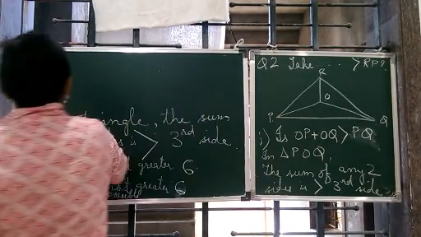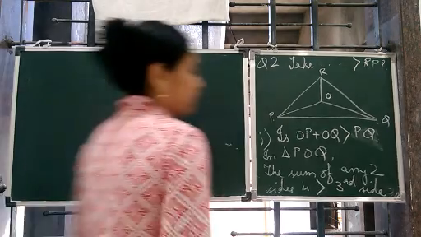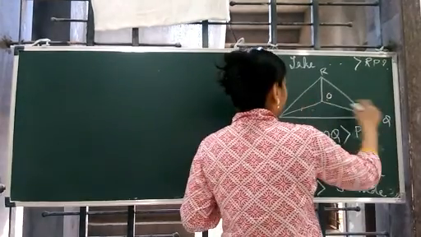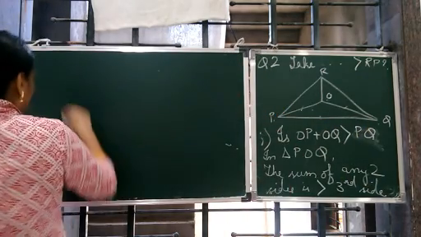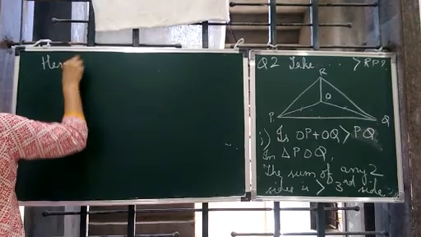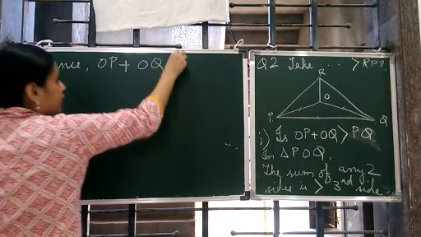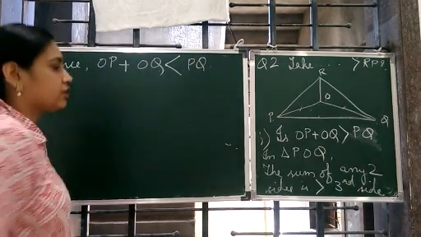What are the two sides? Right now we are talking about this triangle. What are the two sides? OP, OQ is greater than PQ. Hence, OP plus OQ is greater than PQ. Got it? So yes, we have proved.